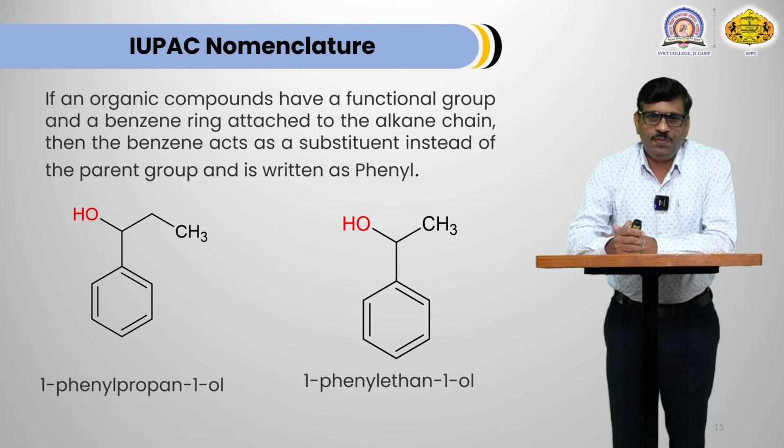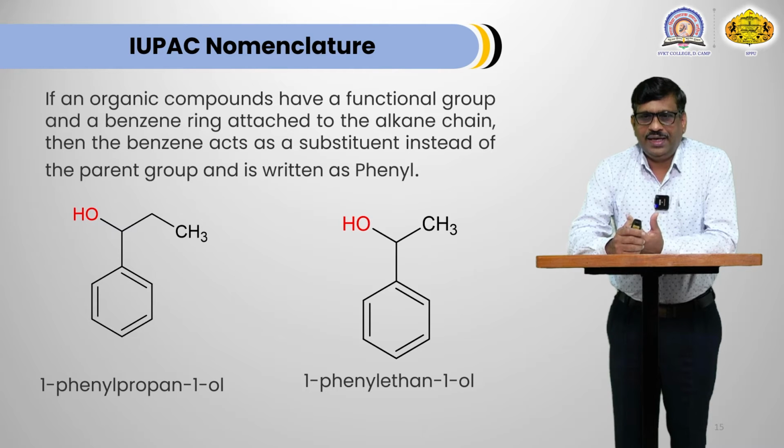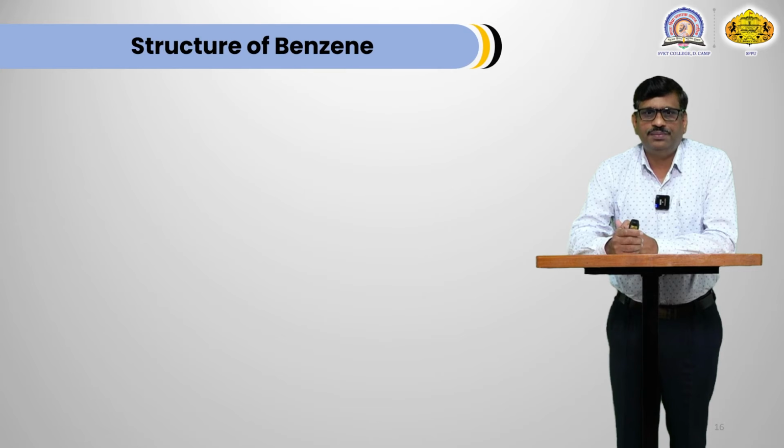In the second case also, the side chain contains a functional group, it is OH, and the side chain contains 2 carbon atoms, that's why ethane is the parent. 1-phenylethan-1-ol is the name of this compound.